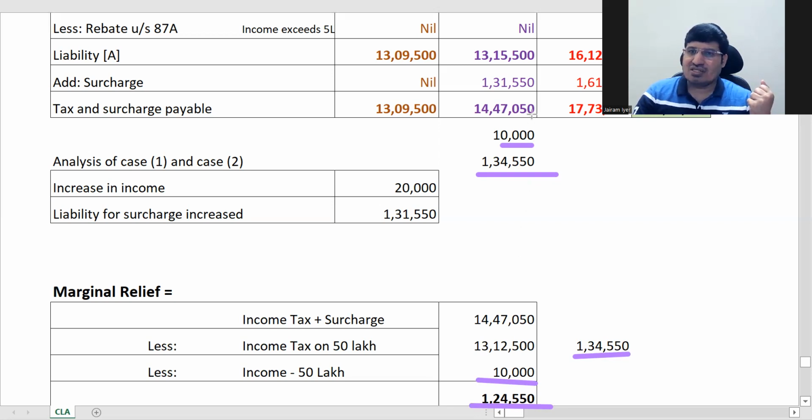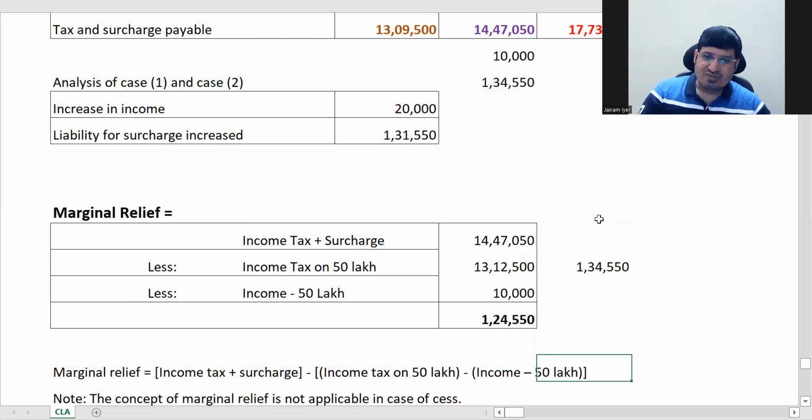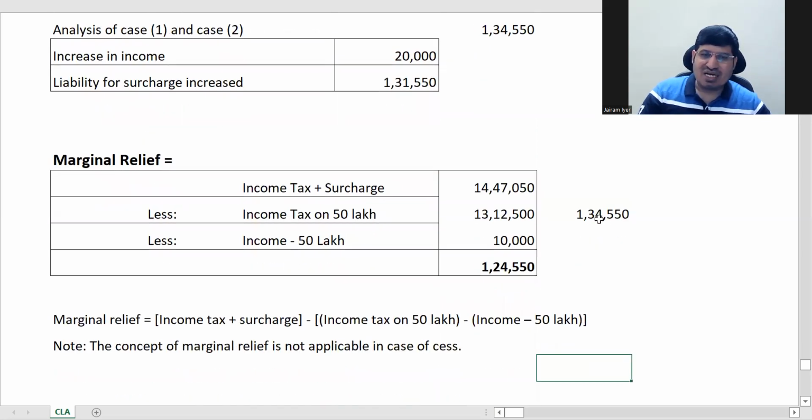This is a little bit tricky. If you are listening to it for the first time, you might have to go through it once and then you will understand. First time you might get the logic, but you will have to look at the figures a bit. Right, so that is called marginal relief.